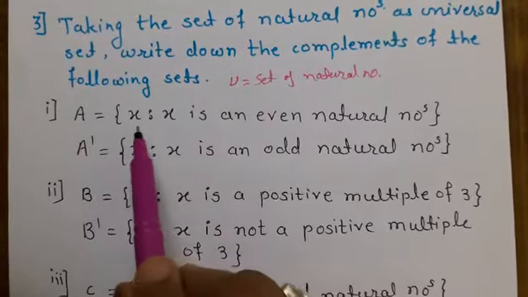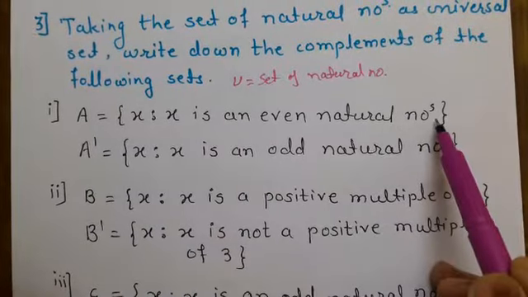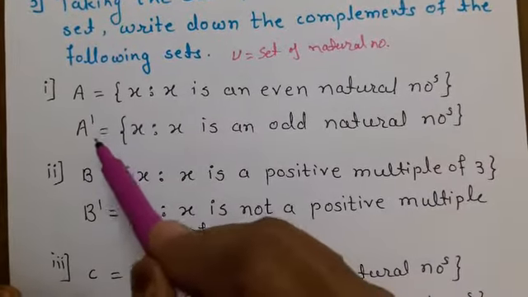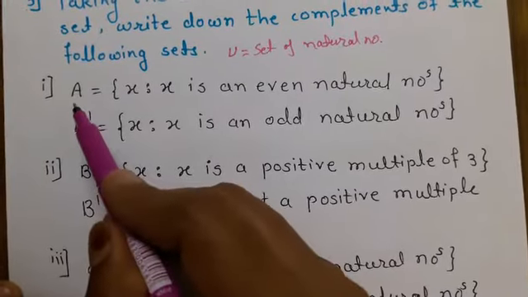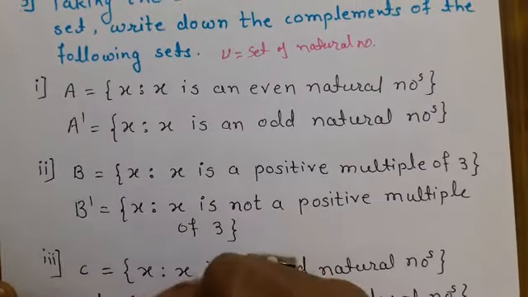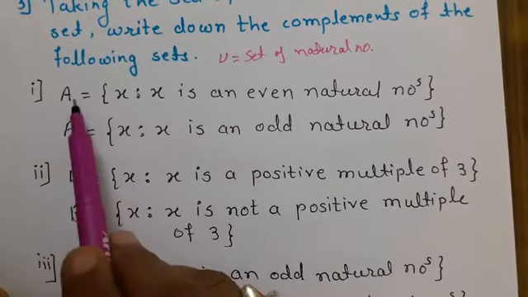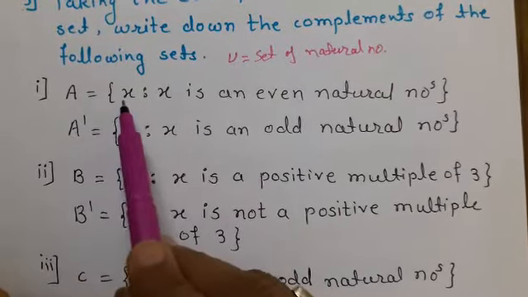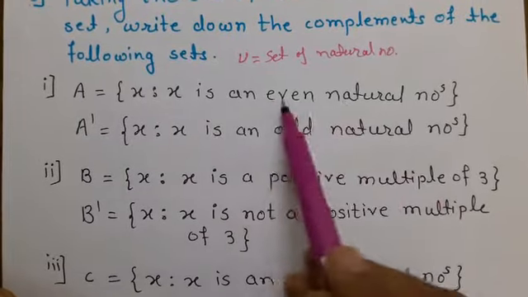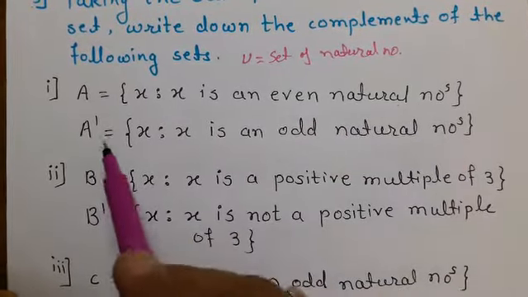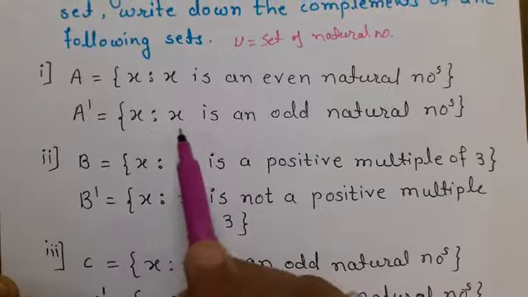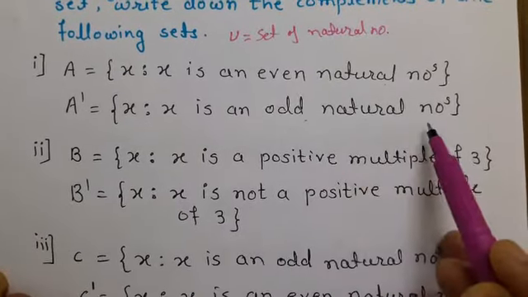They have given simple sets and we have to write their complements. Here the sets are mentioned as A, B, C, first, second, third. The first set I am denoting is the set of all x such that x is an even natural number. So what is the complement of this? x is an odd natural number.